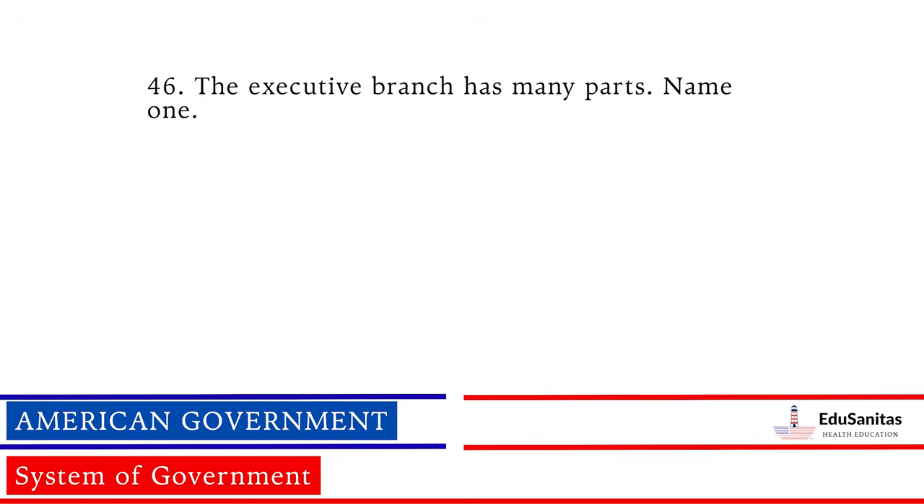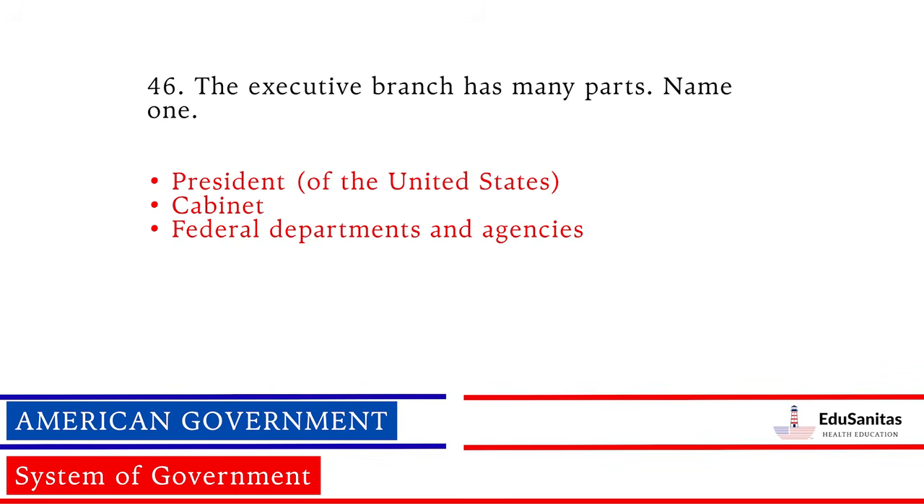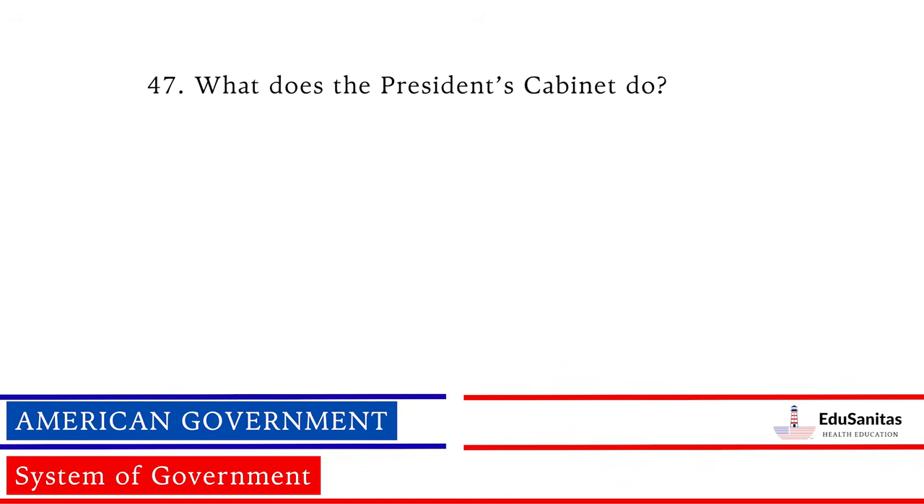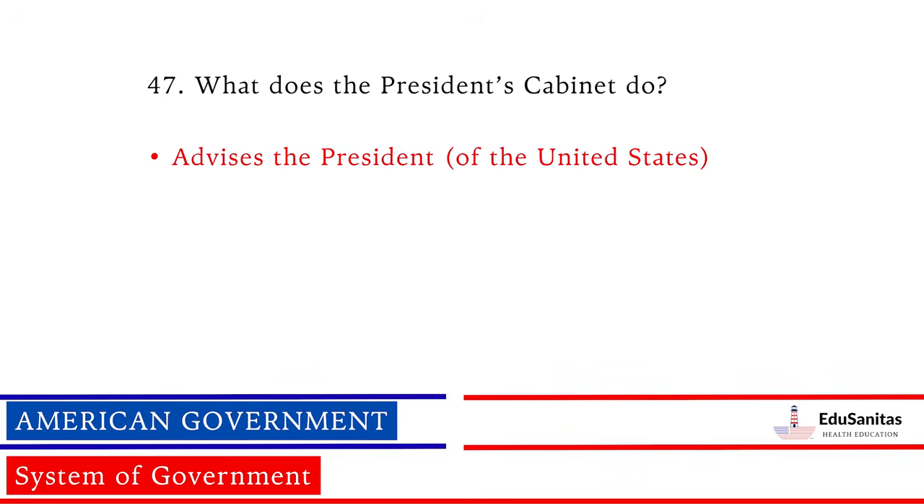The executive branch has many parts. Name one. President of the United States. Cabinet. Federal departments and agencies. What does the President's Cabinet do? Advises the President of the United States.